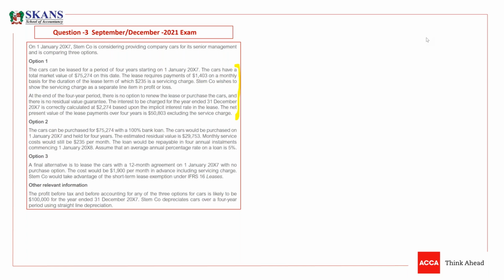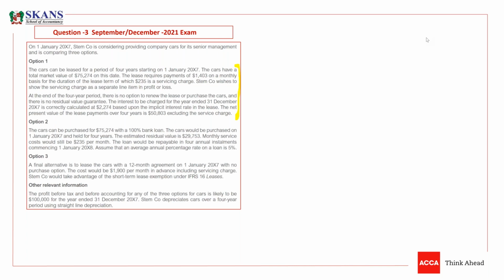But what will happen as a lessee? You are a lessee here, guys. You need to give cars to the senior management, but you have to buy cars. Now, first, you have to buy cars, you have to take cars on lease, and then you will provide it to the senior management. So this is what is actually happening here.